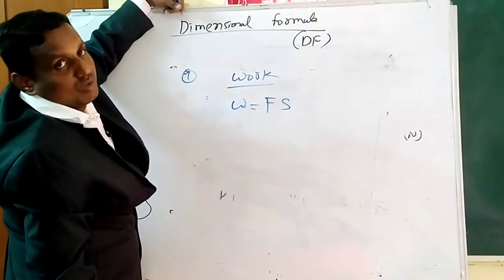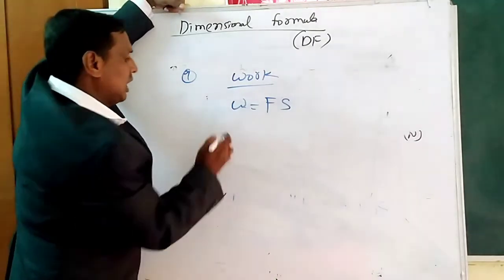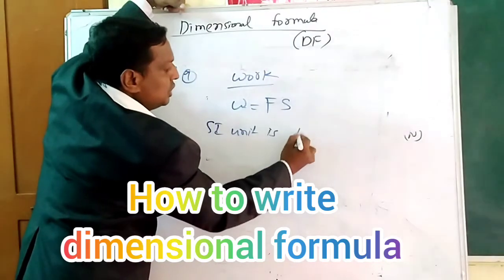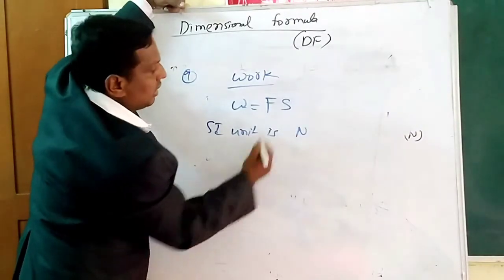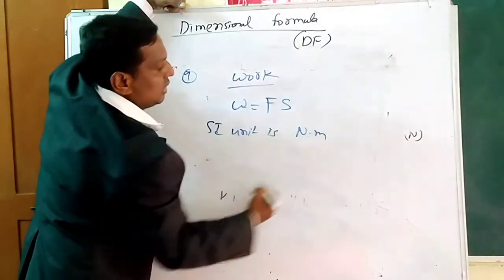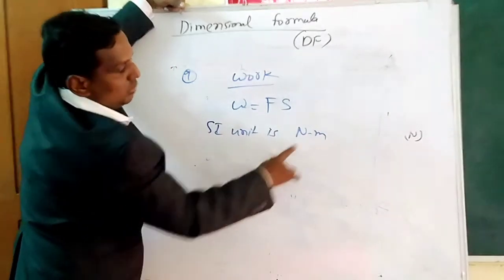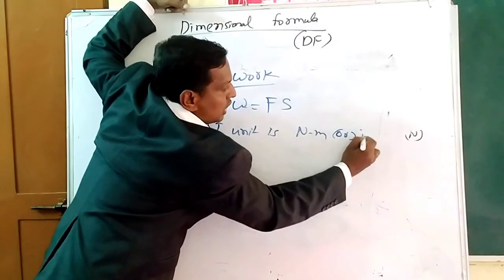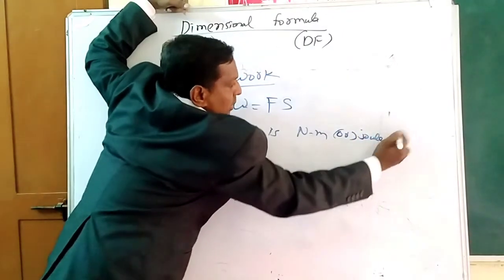Now the SI unit. SI unit of force is Newton, symbol N, into distance, meter. Newton into meter. That is joule, symbol J.